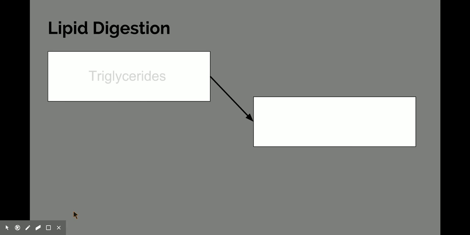Next one, lipid digestion. I gave you, which hopefully you figured out, triglycerides. Because we remember triglycerides, that's that dietary fat. So if you eat a steak and it's got that fat ring around the outside, if you eat that, you are eating triglycerides. So triglycerides are going to break down into glycerol and fatty acids. If you gave me numbers, so if you said 1 glycerol and 3 fatty acids, fantastic, good for you.